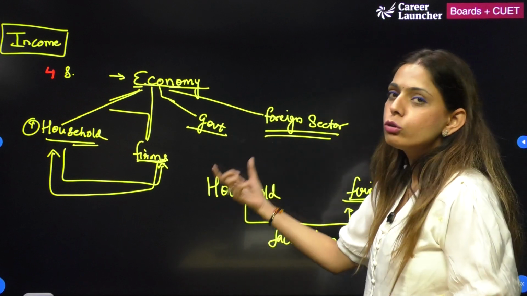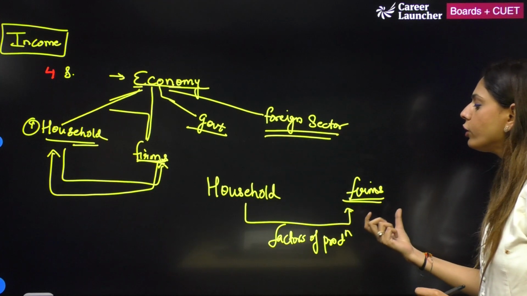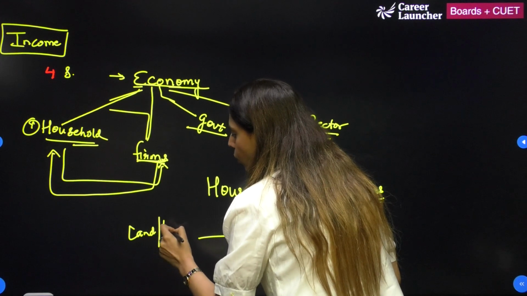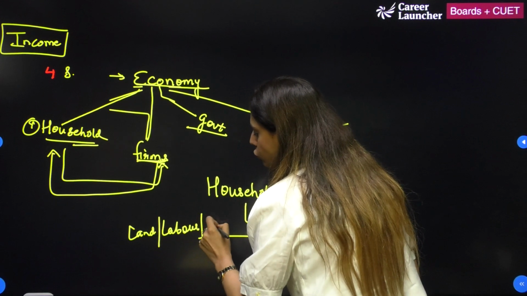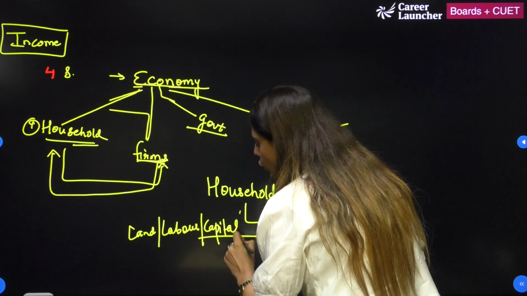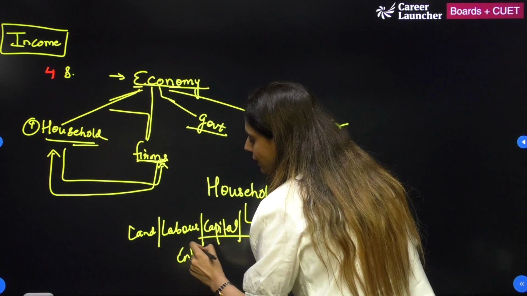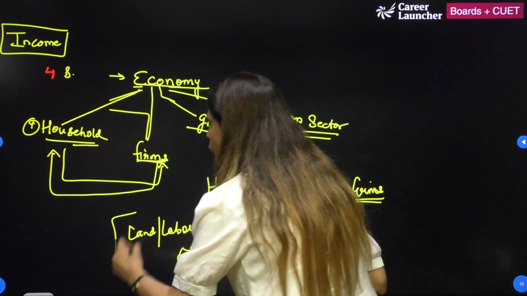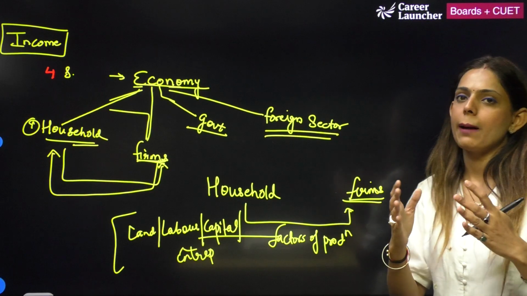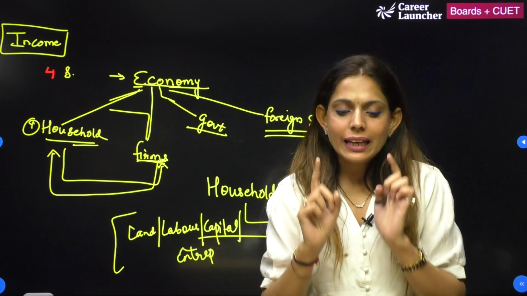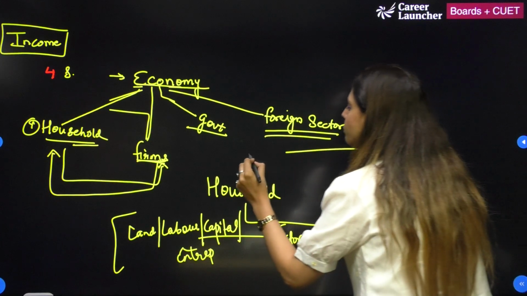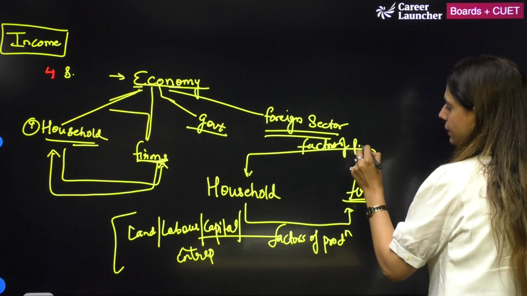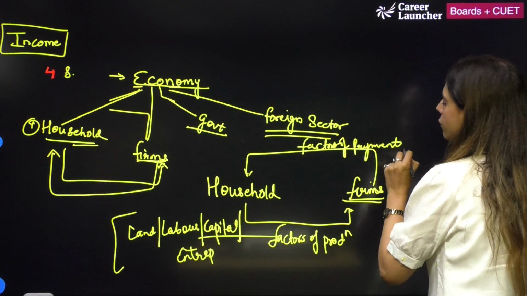So हमारे जो households हैं, they provide firms with the factors of production, which is land, labor, capital, and also entrepreneurs. So this is known as factors of production, जो आपके होते हैं land, labor, capital and entrepreneurs. And in return, firms pay the household factors of payment. अब मैम, what is factors of payment?